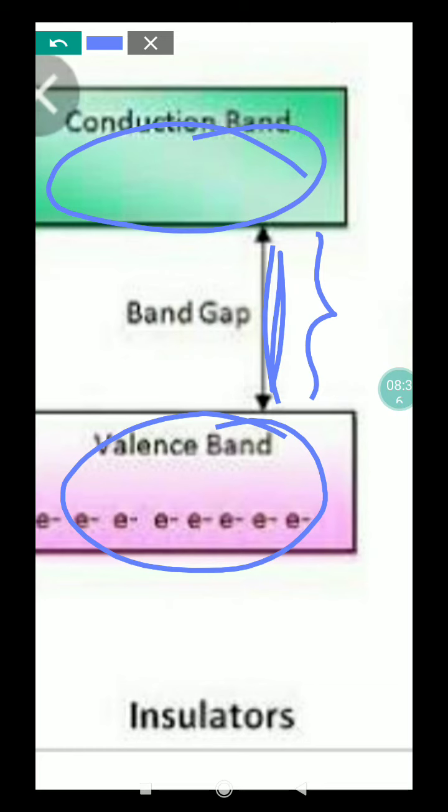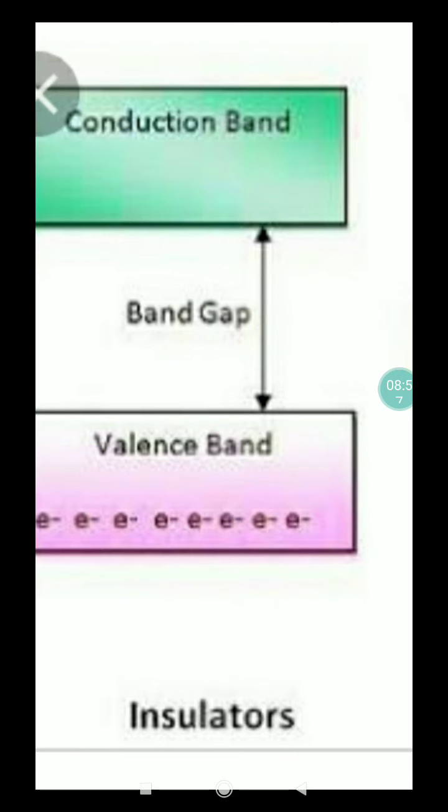So this is called a forbidden zone. The thermal energy is not sufficient to promote electrons from the valence band to the conduction band, and as a result the conduction band remains vacant, and the material is therefore an insulator. They are bad conductors of electricity.